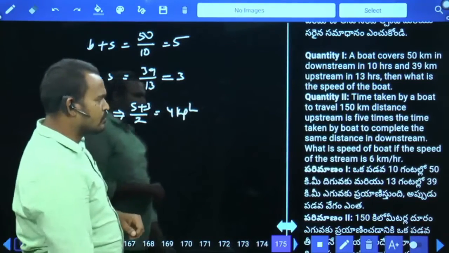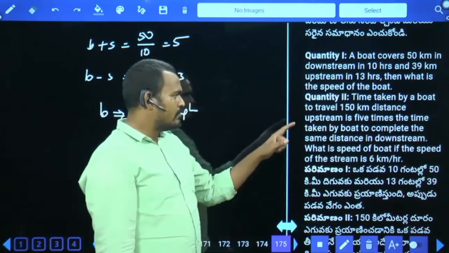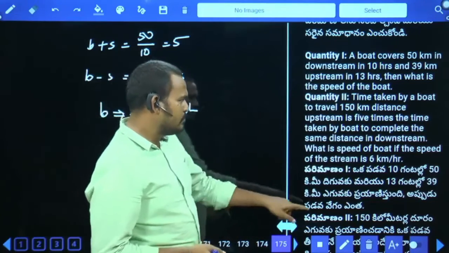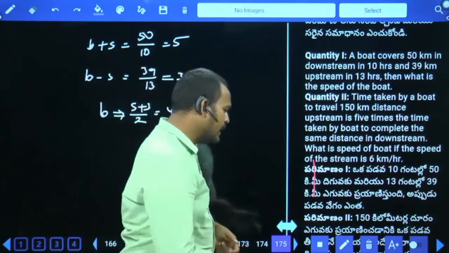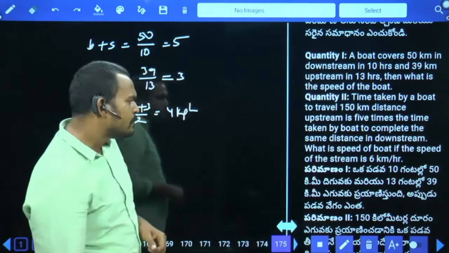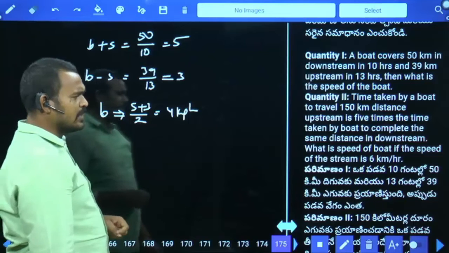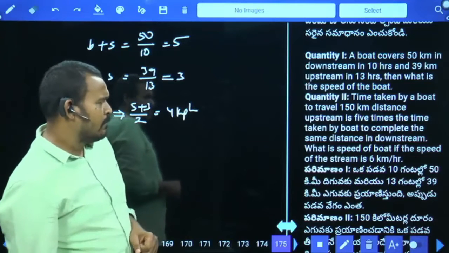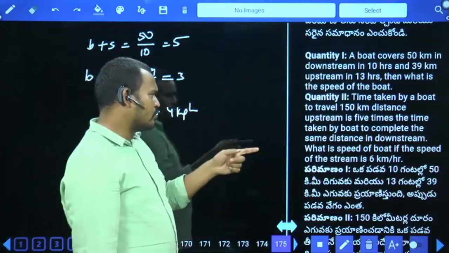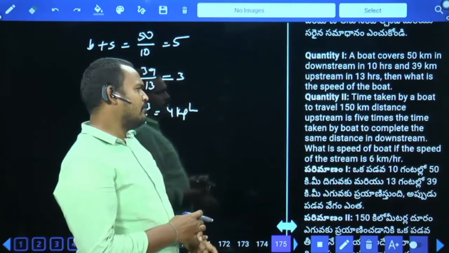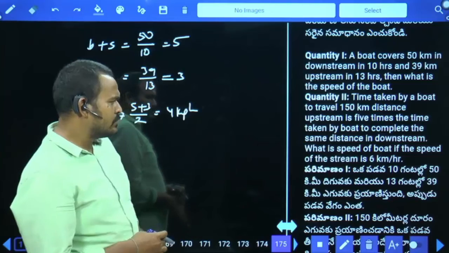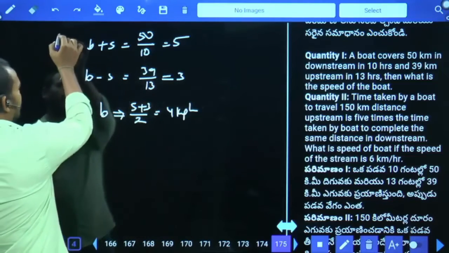Next, quantity 2. Time taken by the boat to travel 150 kilometers distance upstream is 5 times the time taken by the boat to complete the same distance downstream. And what is the speed of the boat? The speed of the stream is 6 km per hour.